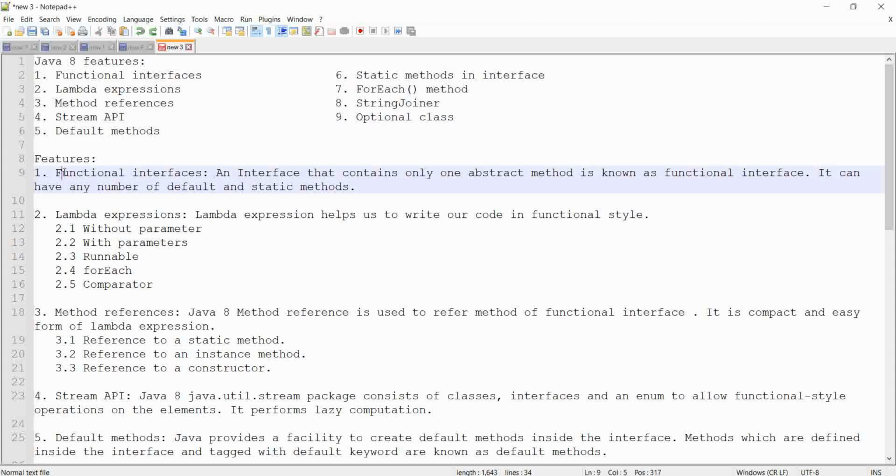First one is functional interface. Up to Java 7 versions, you must have seen that when there is an interface, it is not allowed to have a definition. That is an abstract method. Now, if you have only one abstract method, which is without a definition, then it is known as functional interface.